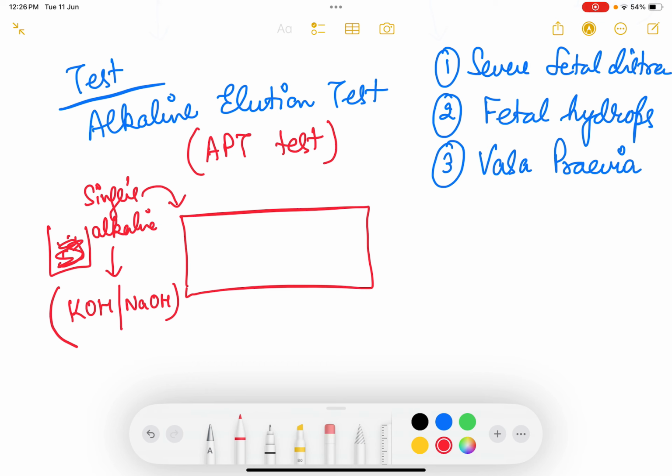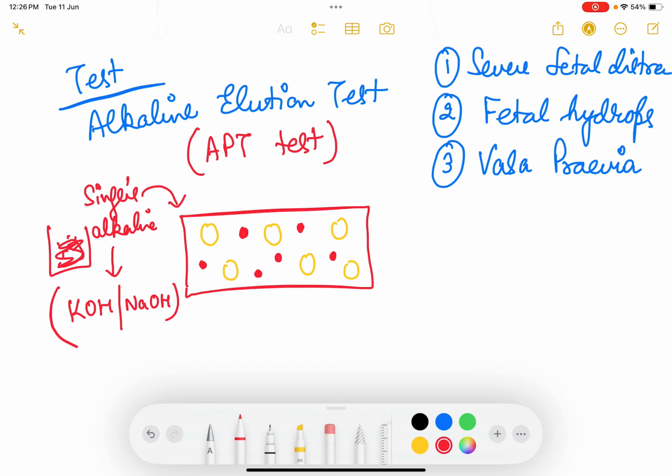So what it will do is, it is a denaturation test, alkaline denaturation test. That is, all the maternal RBCs will be denatured and will turn into ghost cells, whereas fetal hemoglobin बहुत strong होता है, fetal RBCs will not be denatured and will remain. So यहाँ पे पता चल जाएगा कि ये जो bleed हुआ है वो mother का blood ज़्यादा है कि fetal blood.